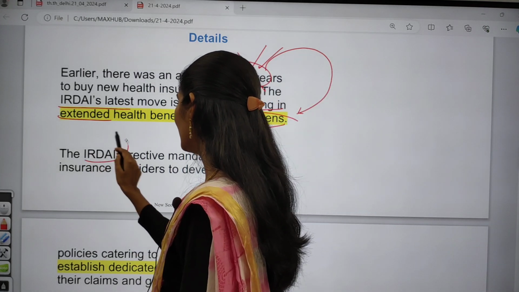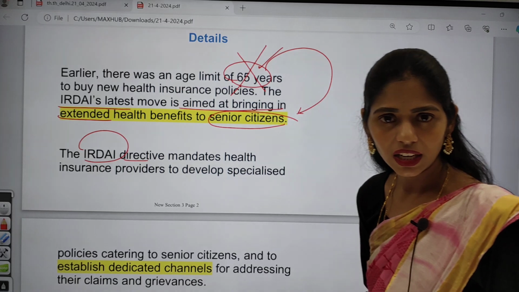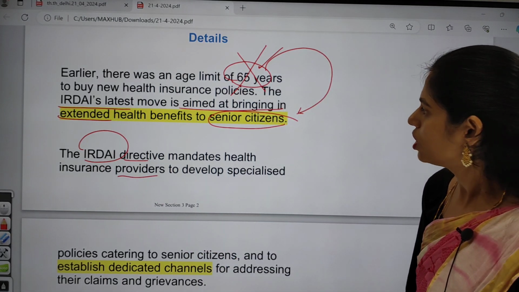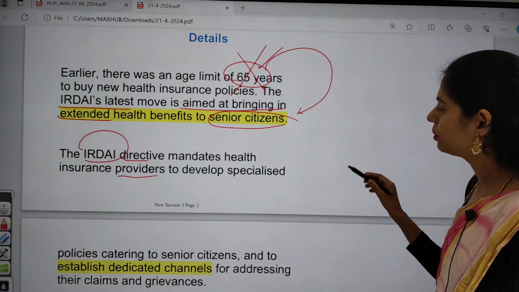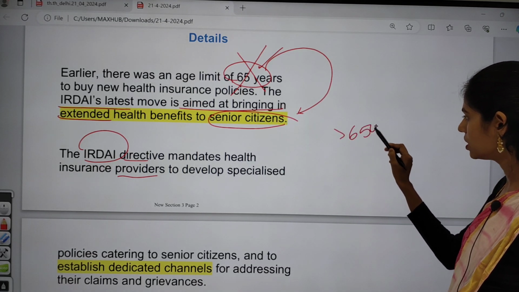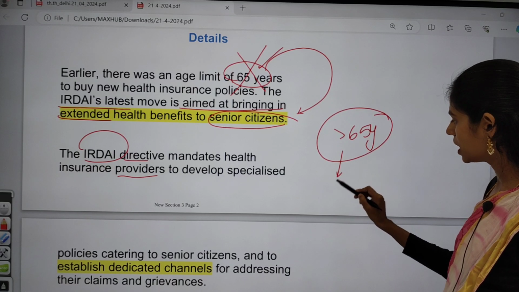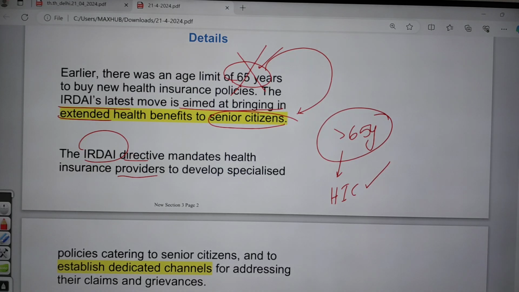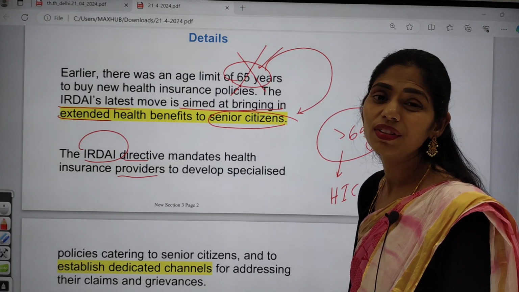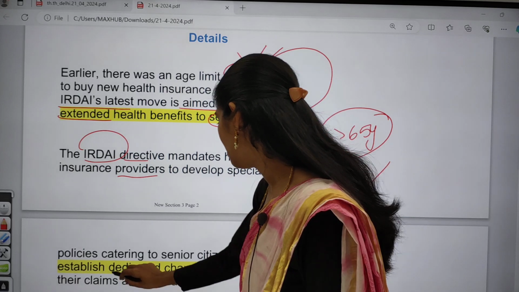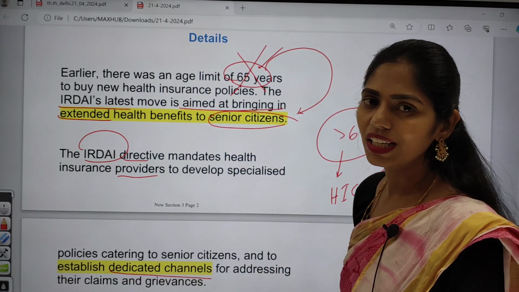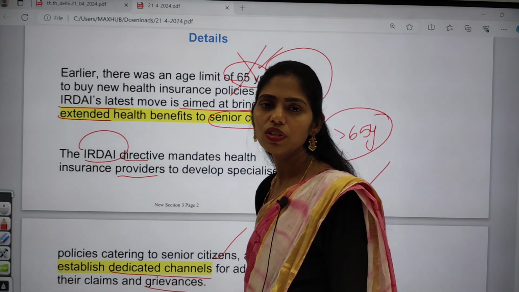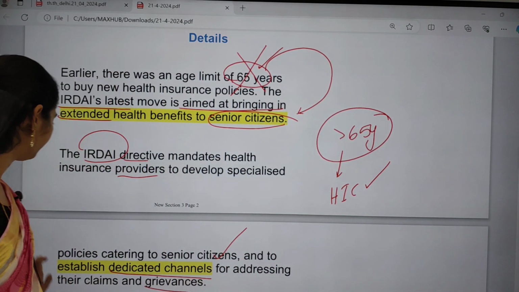IRDAI came up with a directive which mandated health insurance providers to develop specialized policies. For people who want to take new health policies and are more than 65 years of age, from now onwards these health insurance companies have to come up with specialized policies especially to deal with senior citizens, and to establish dedicated channels for addressing the claims and grievances of senior citizens. This is the order made by IRDAI.